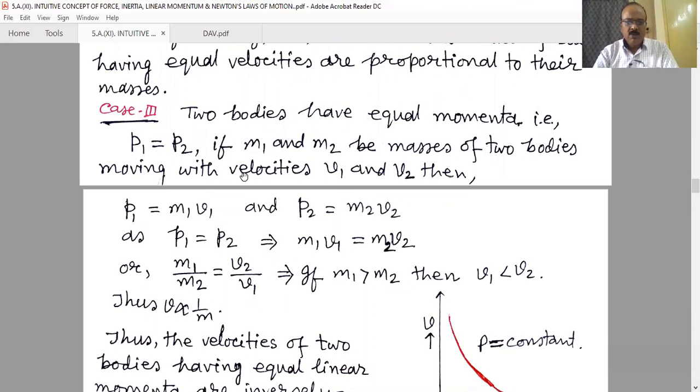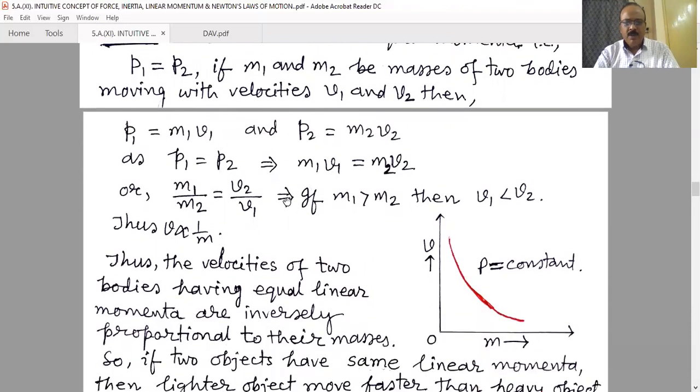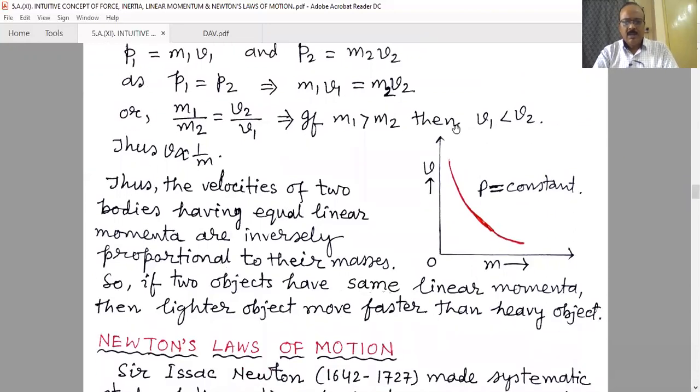And here we are considering that p1 equals p2. Therefore, m1 v1 is equal to m2 v2. From that we get m1 by m2 equal to v2 by v1. That is inversely proportional. From m1 v1 equals m2 v2, we can say that v and m, for the same momentum, are inversely proportional. That means when m1 is greater than m2, then v1 is less than v2. This type of relationship is known as v inversely proportional to m.